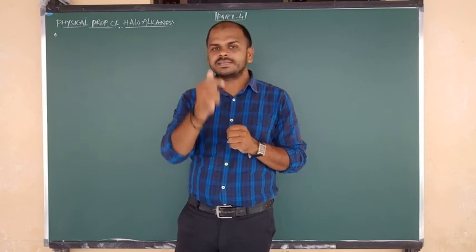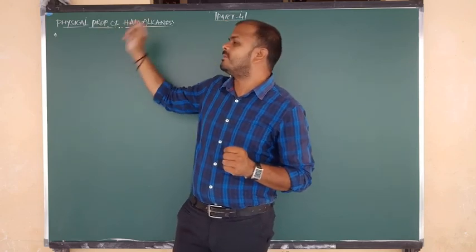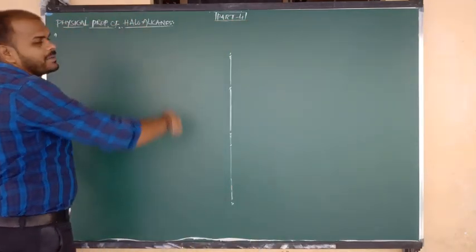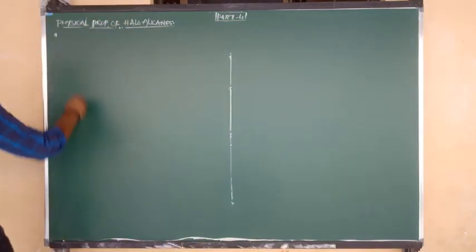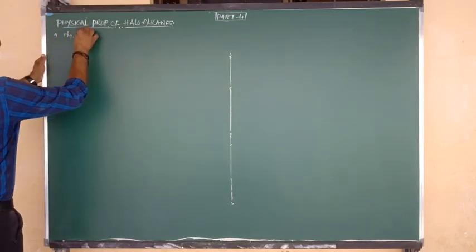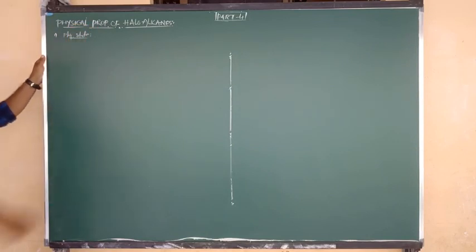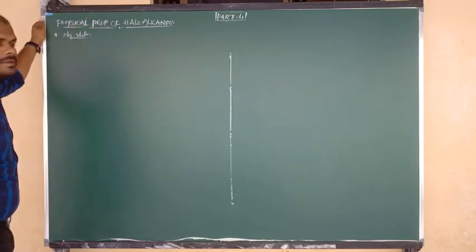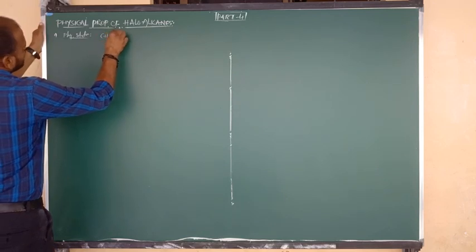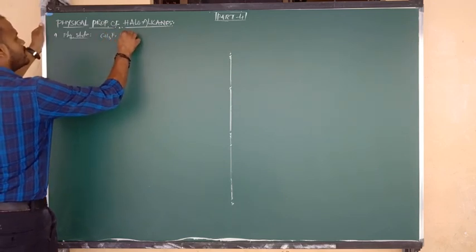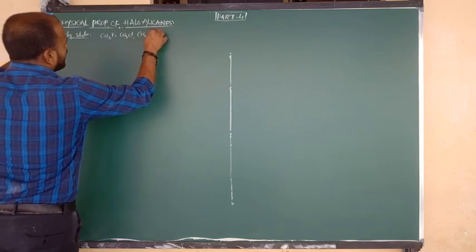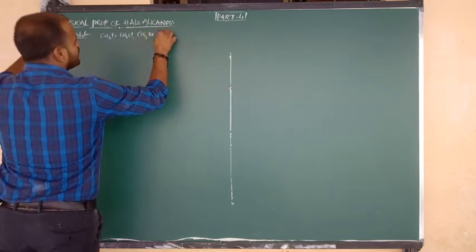Okay, let us start with the first topic, that is nothing but physical properties of haloalkanes, or we can say physical properties of alkyl halides. Right. So first of all I am going to discuss with you the physical state. पहले अपन physical state के बारे में discuss करेंगे.